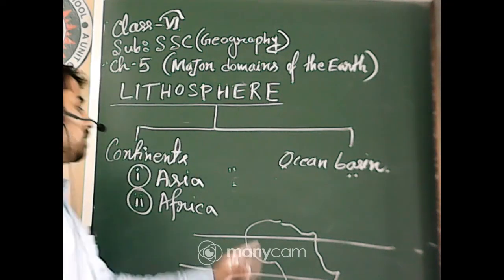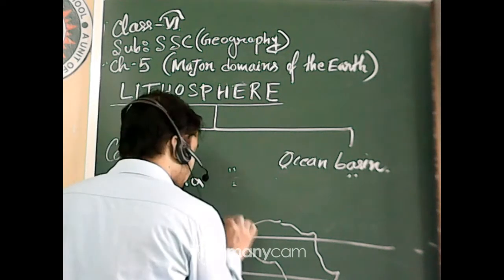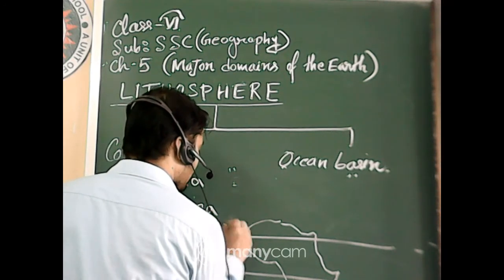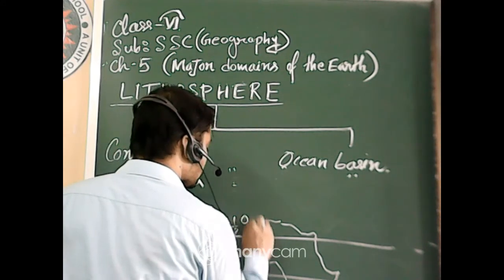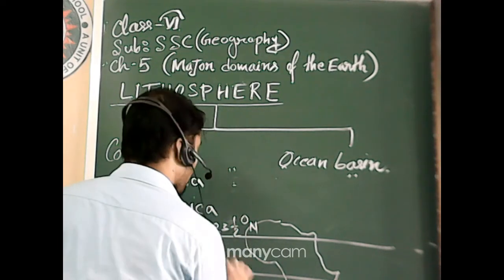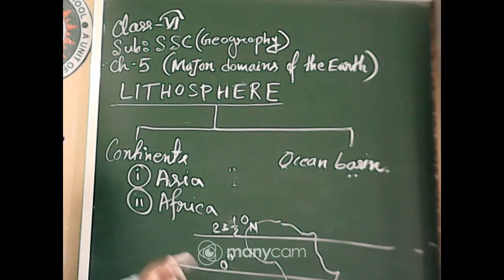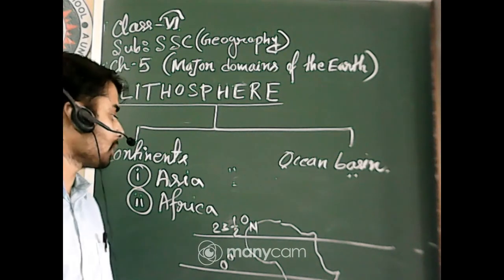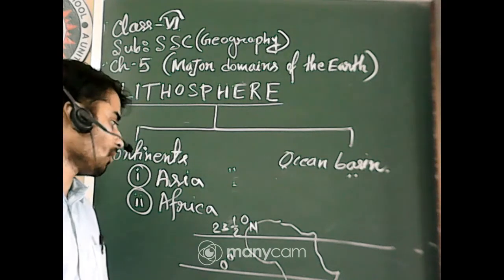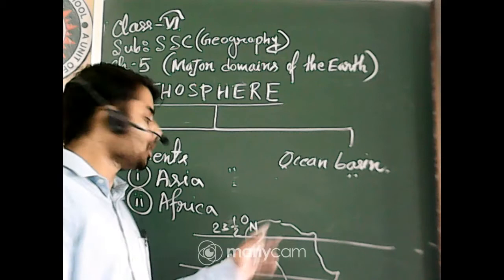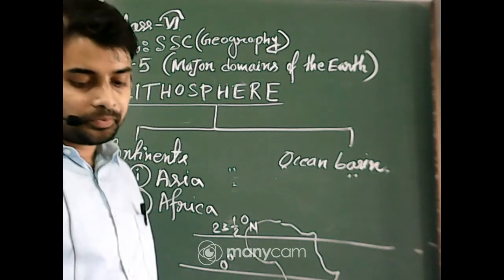So three major lines: the 0 degree, sorry, it is the 23 and half degree north, 23 and half degree south, and 0 degree. So these three major latitudes pass through it. It is the only continent in the world through which the three major latitudes pass.